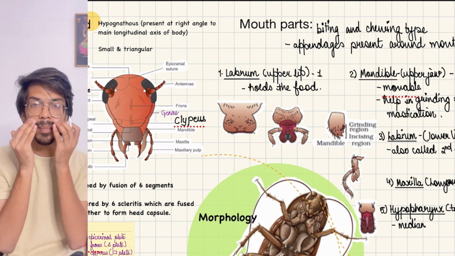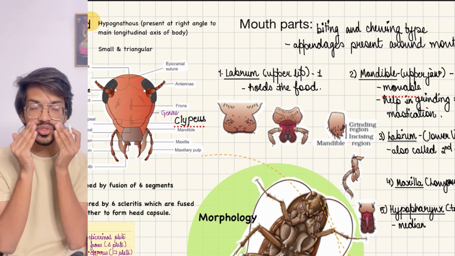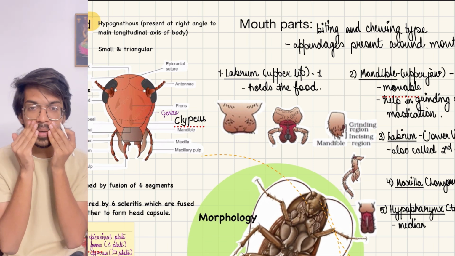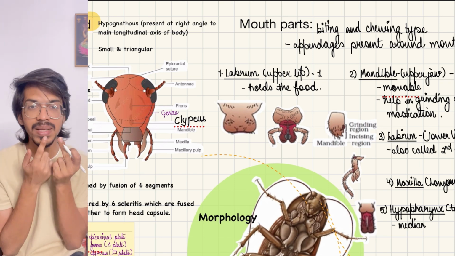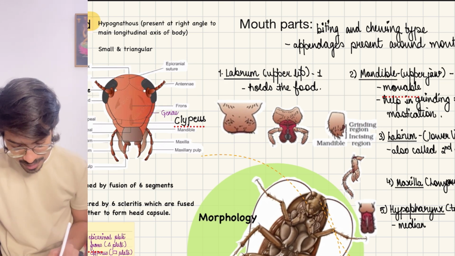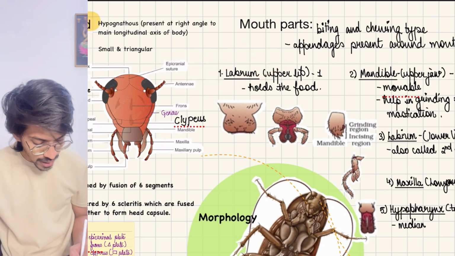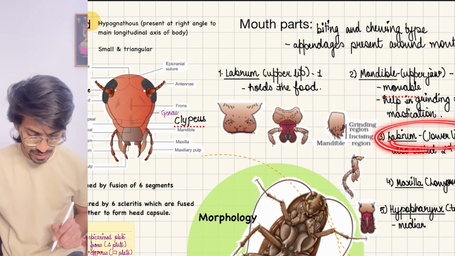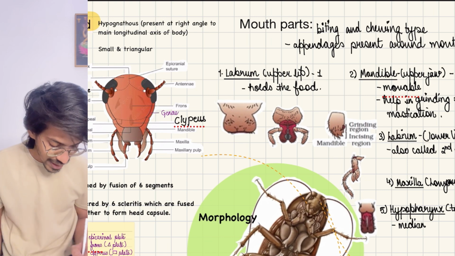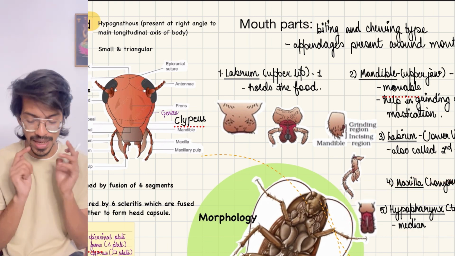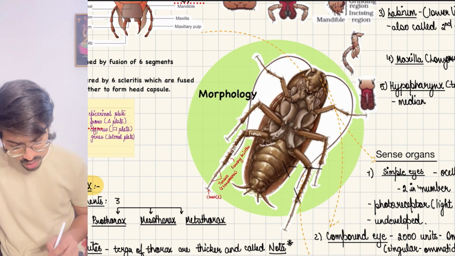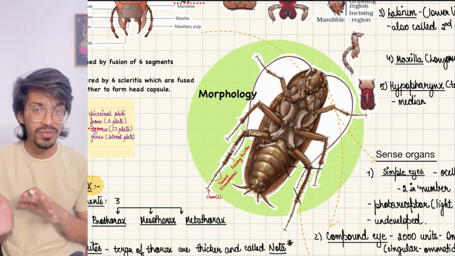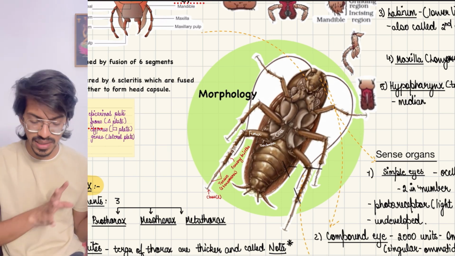Remember it: the upper jaw is the mandible, the lower jaw is the maxilla. Then they have lips, the labrum and labium. So the labrum is the upper lip, the labium is the lower lip. Next point is that it has a tongue also called hypopharynx. So you see this structure has been given. Of course, my notes have a lot of things, but we will stick strictly to the NCERT ones.